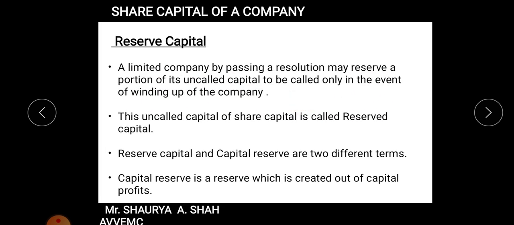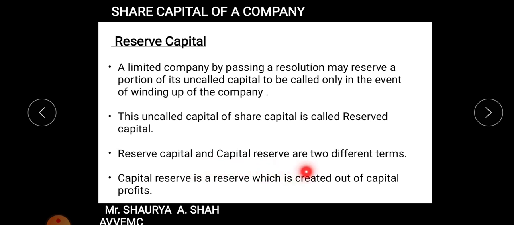So we saw the example in our liquidation chapter also. The previous two sums, that is the last two universal sums we did, right? So that amount was called up, the capital deficiency which we are calculating, right? Some of the shareholders we are returning and some of the shareholders we are calling the money. That is the acute example of your reserve capital. I hope it is clear. So this uncalled capital of share capital is called reserve capital.